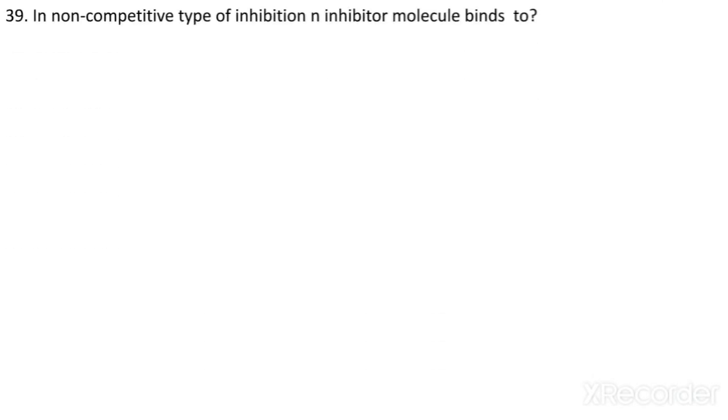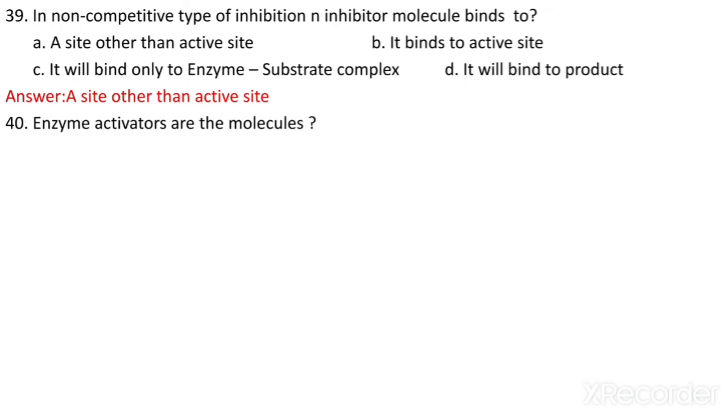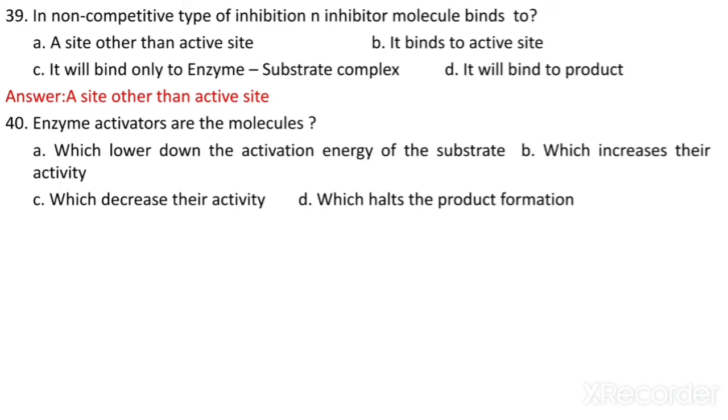In a non-competitive type of inhibition, an inhibitor molecule binds to a site other than the active site, it binds to the active site, it binds only to the enzyme substrate complex, or it binds to the product. So the answer is a site other than the active site. Enzyme activators are the molecules which lower the activation energy of the substrate, which increase their activity, which decrease their activity, or which halt product formation. Enzyme activators are the molecules which increase their activity, because activators are used in the reaction to activate the reaction.